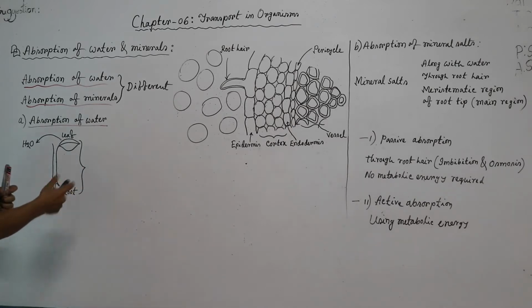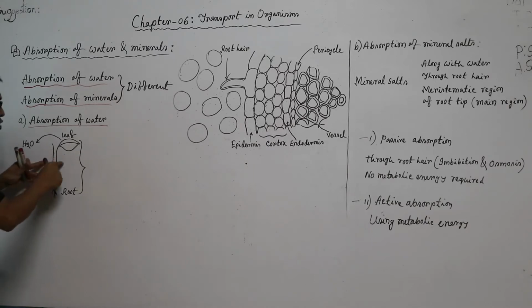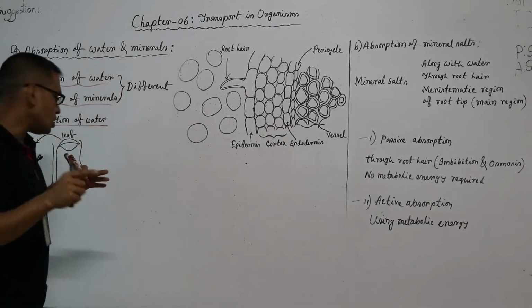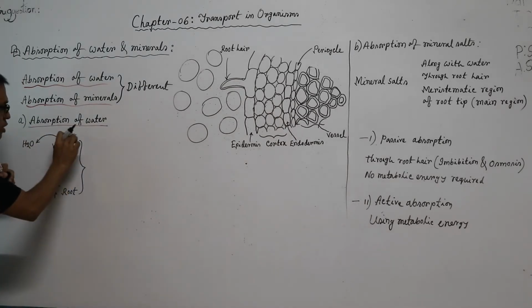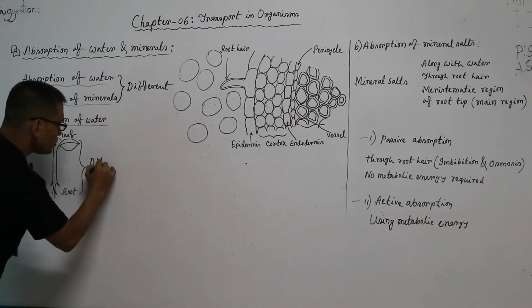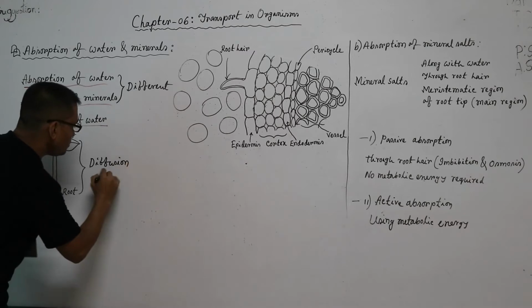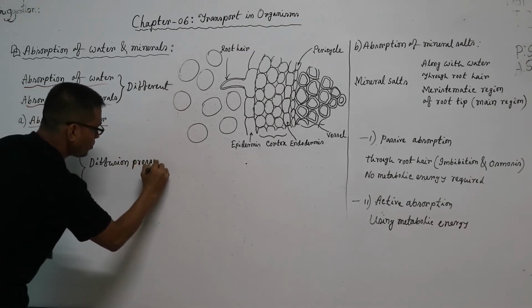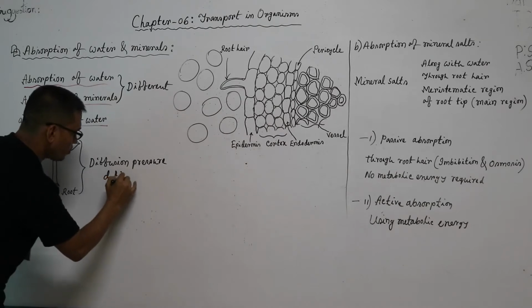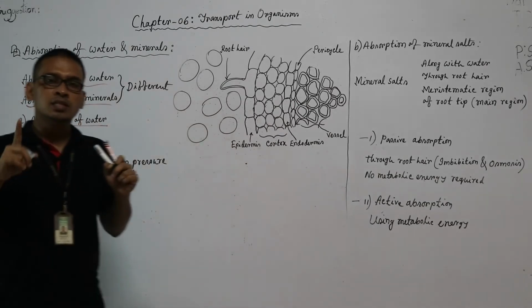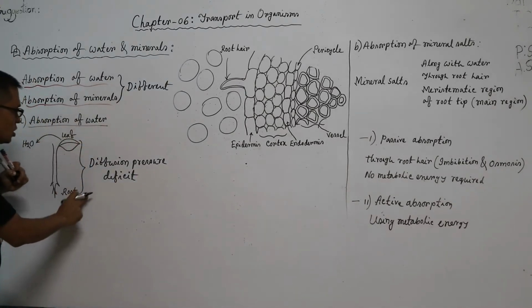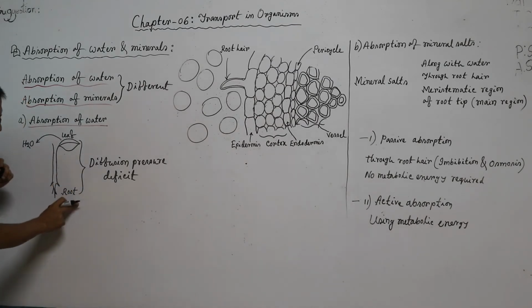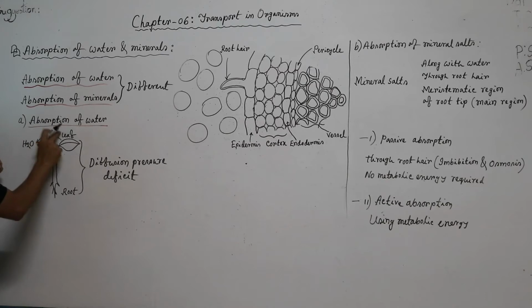we know plant basically absorb water through the root, and this water reaches to the leaf. And how does this water reach the leaf? As diffusion pressure deficit develops between leaf and root, that's why water from soil through root hair reaches to the leaf.